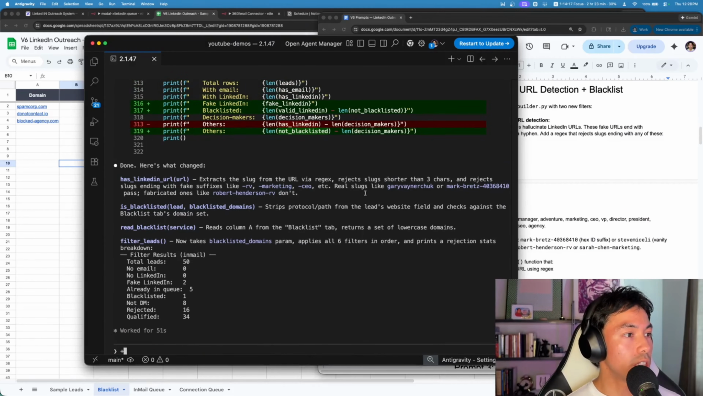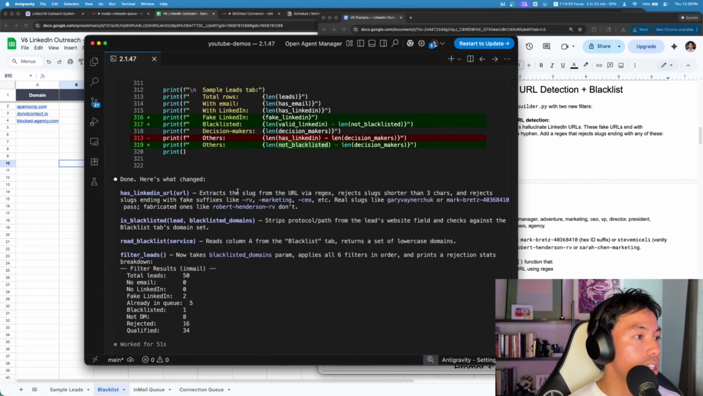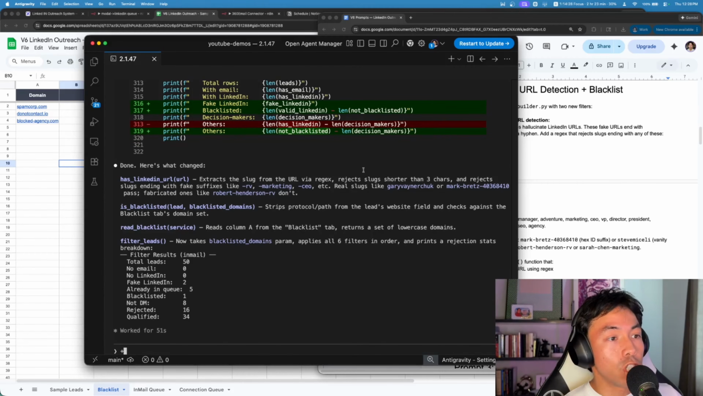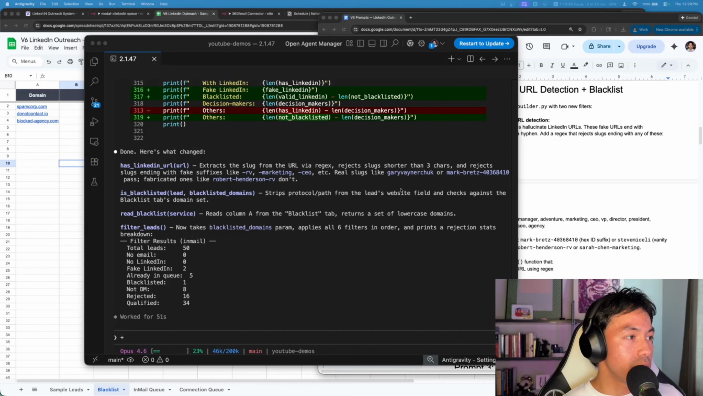Okay, cool. So it looks like it's finished, and it's giving us a summary of what exactly happened here. So it's going to check if it has a LinkedIn URL. If it does, it's going to reject any slugs that are shorter than 3 characters. And it's also going to reject slugs that have fake suffixes like these, because real slugs actually have the person's name, never really their title, unless that is in their name, which is rarely the case. And then it's also going to check the blacklisted tab, and it's going to strip data points within the original database and check if any of the domains are associated with those data points.